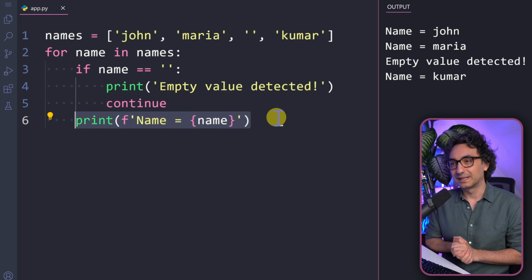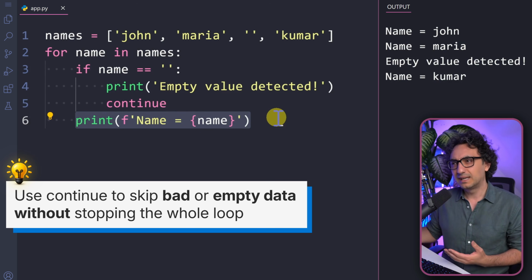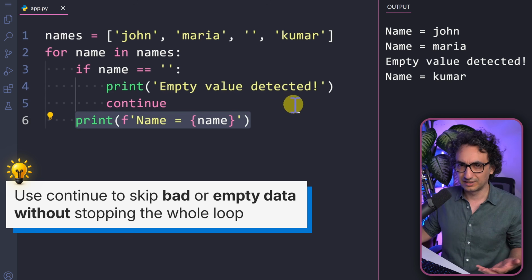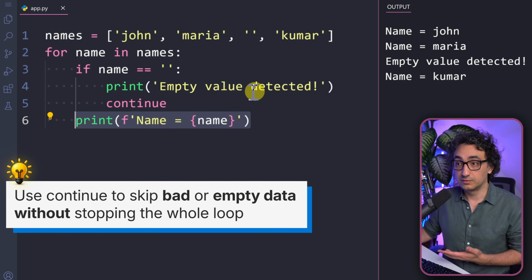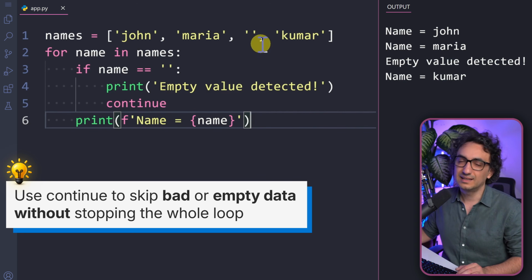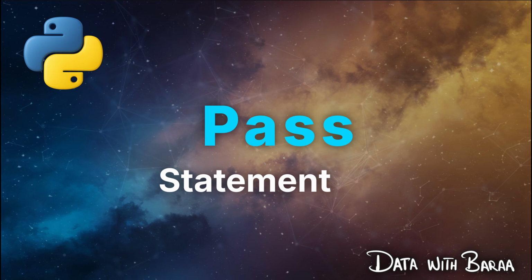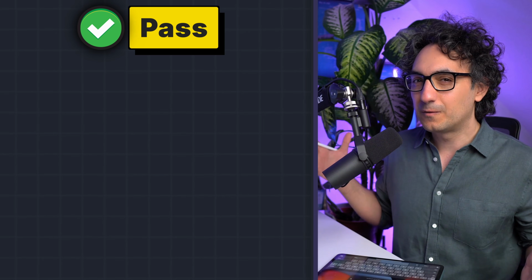And with that, we guarantee we are processing only the good data. In this scenario, I'm going to say continue is more suitable than break, because if I use break here, it is like overreacting. It is only one bad value inside my data, and I would like to process all the others. Since this is not really critical, I could go with continue instead of break. So that's all for the continue statement.